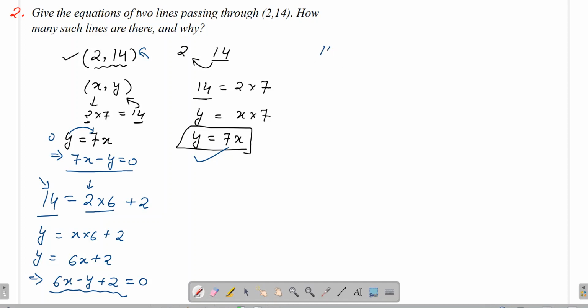Let's see. If I write 14 as 2 into 5, then it is 10 plus 4. This is y, this is x into 5 plus 4. That means y is equals to 5x plus 4, or 5x minus y plus 4 equals to 0.